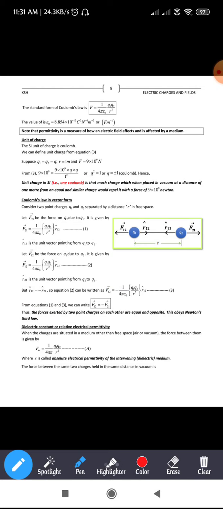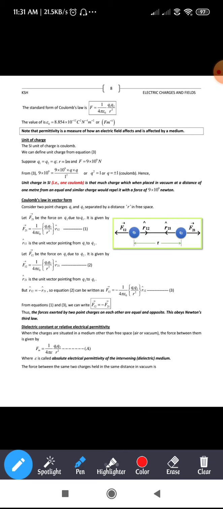Equation 1 and 3 represent both the forces, vector f12 and vector f21, which are opposite in direction and moving away from each other. So in mathematical form you can write vector f12 is equal to minus of vector f21. That means the forces exerted by two point charges on each other are equal and opposite, so this obeys Newton's third law.